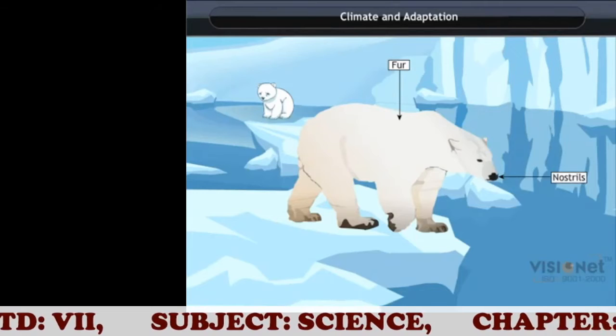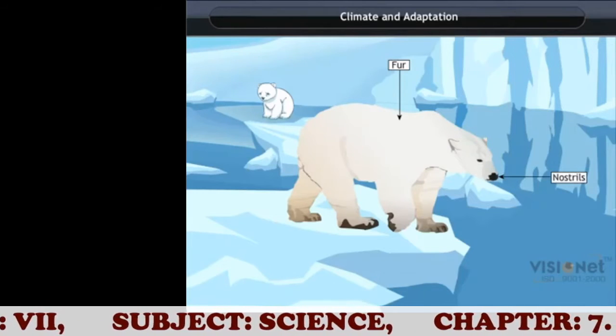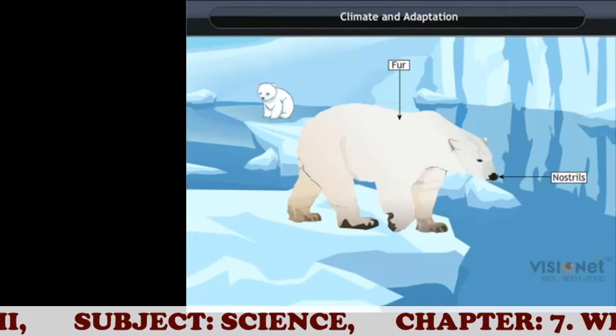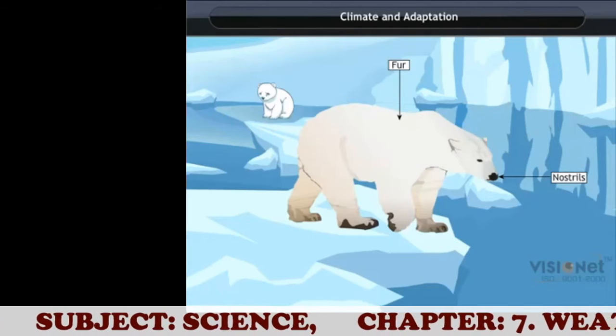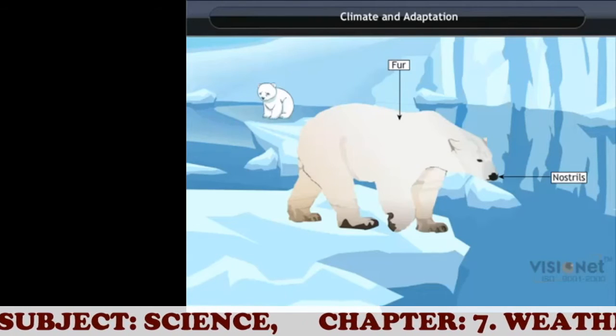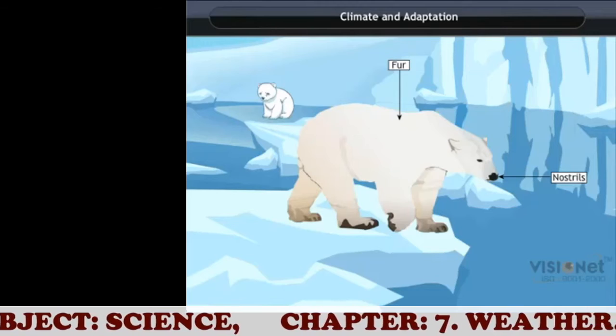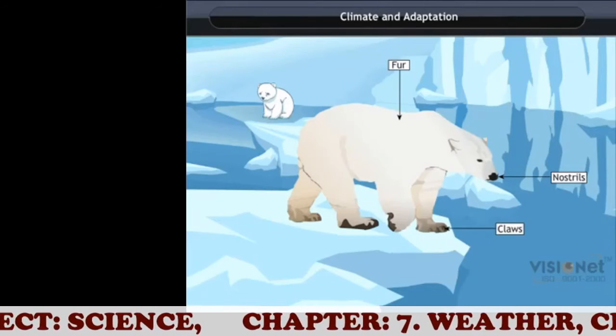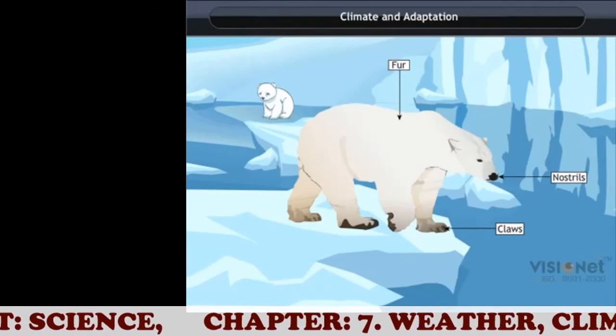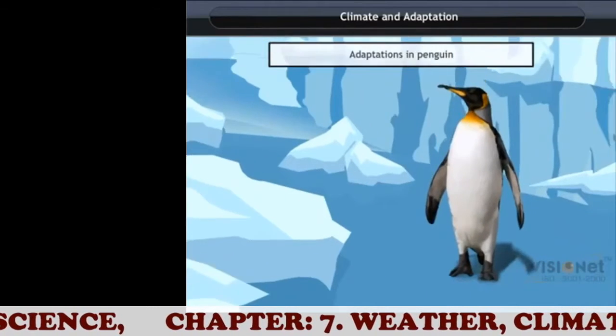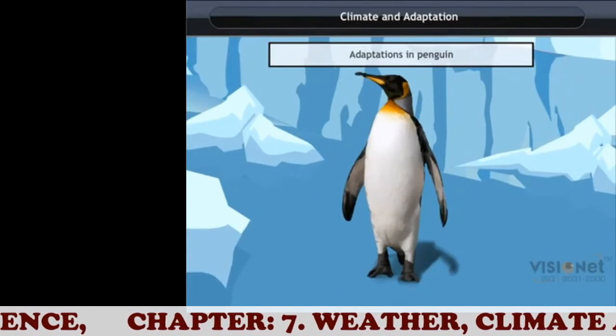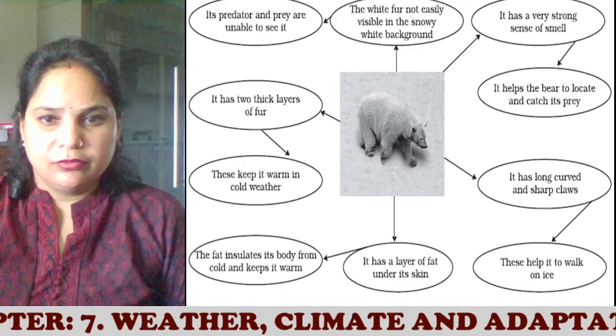This way they stay a long time in water. It has a very strong sense of smell. It helps the bear locate and catch its prey. It has long curved and sharp claws and these help it to walk on ice. Adaptations in penguin. Penguins are white in color, which helps them blend.